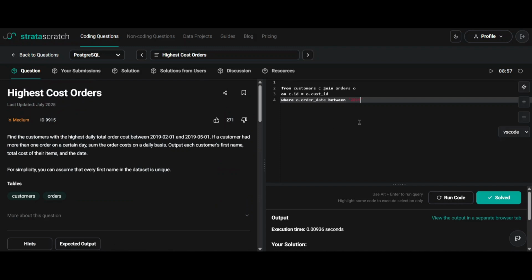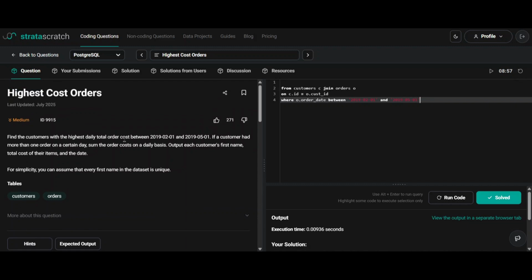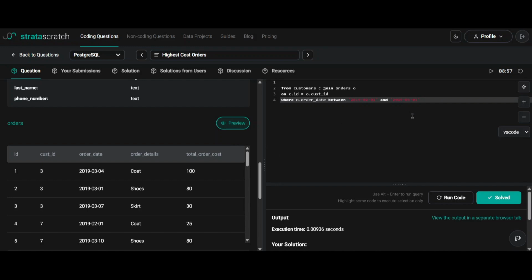So 2019-02-01 and 2019-05-01. We have filtered out the data with the mentioned dates. So we have data between these two dates. Now we need to group the data based on first name and then the order date, and then we need to add up the total cost, total order cost.